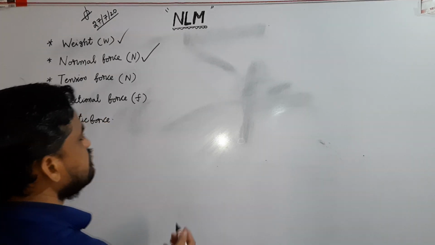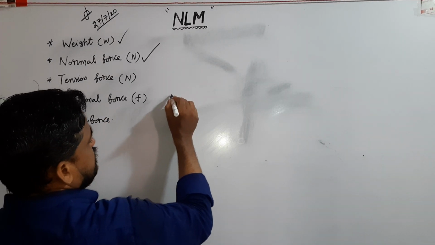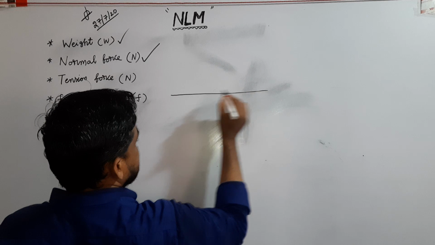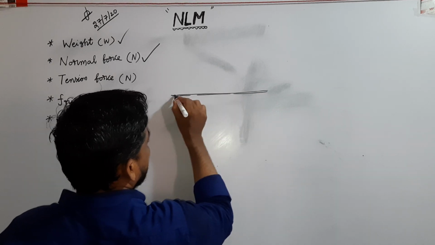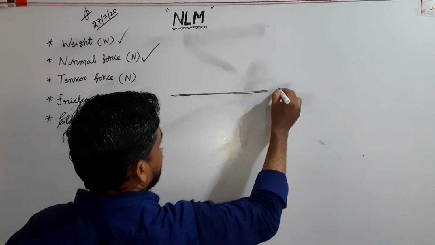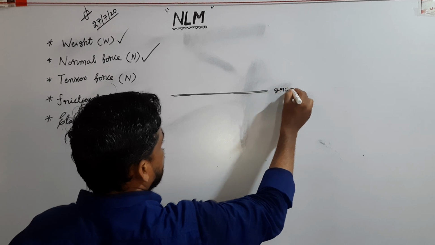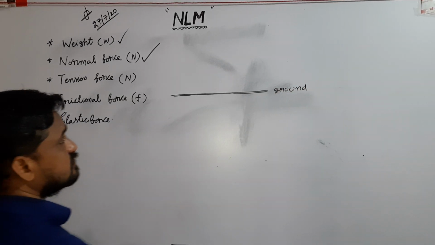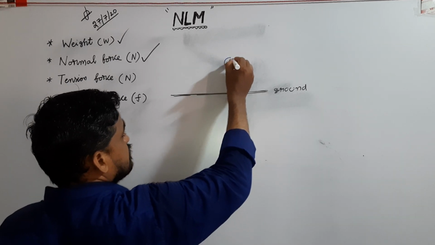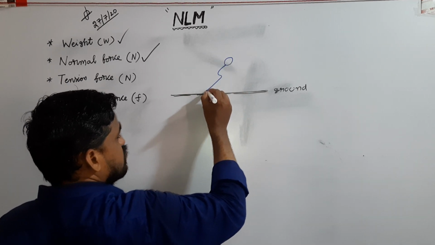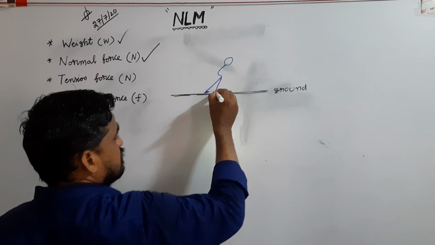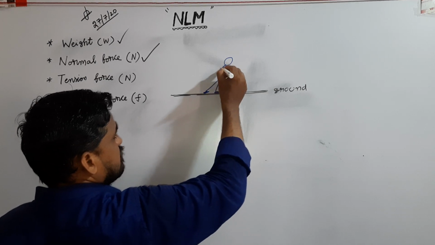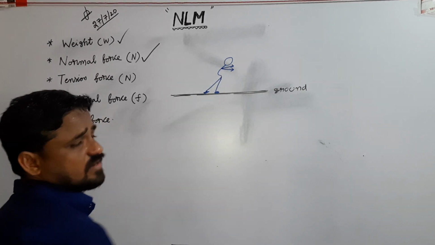Listen. Suppose, consider this is a ground. A man moves forward on the ground.